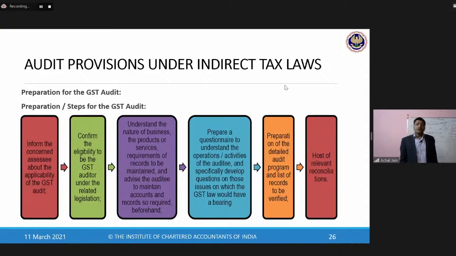Certain areas around IT environment will also have a bearing on the procedures of the GST auditor. Let's try to understand how.